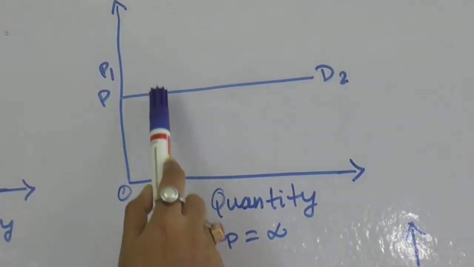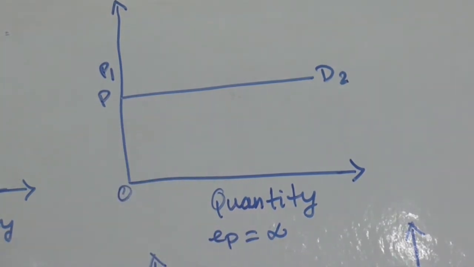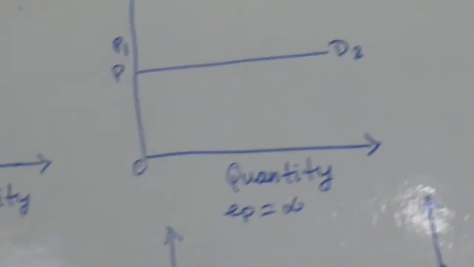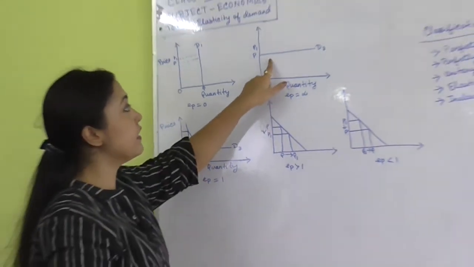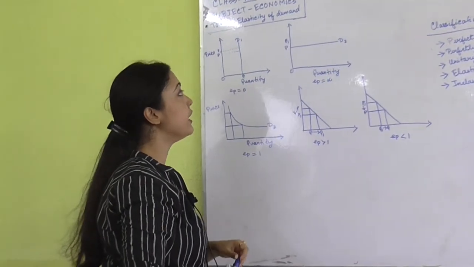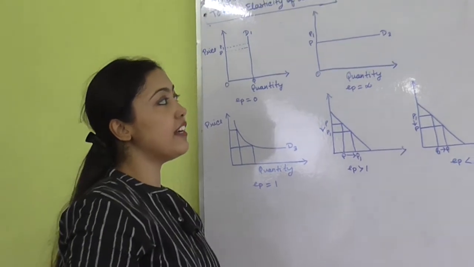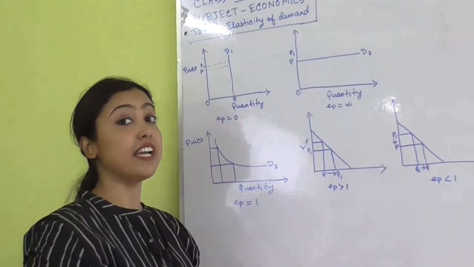But when the price rises slightly higher, no quantity is demanded. So here the demand curve is a horizontal straight line. The cases of perfectly elastic demand are very rare.